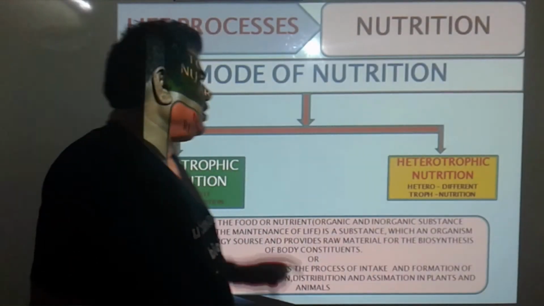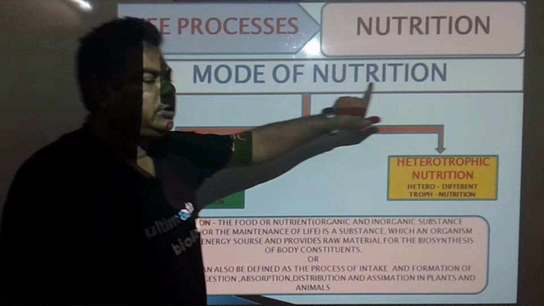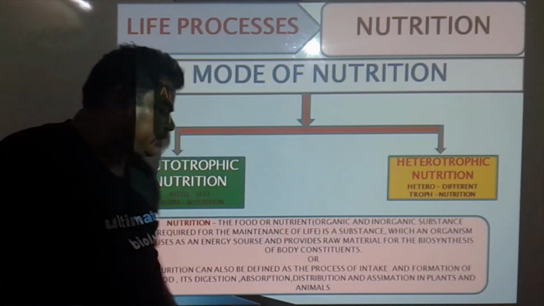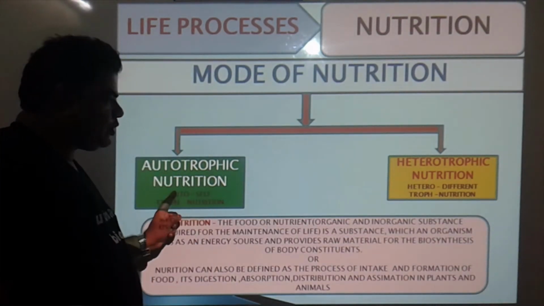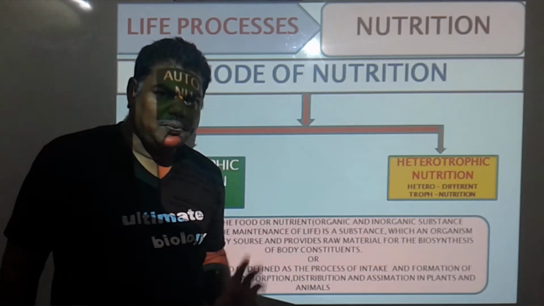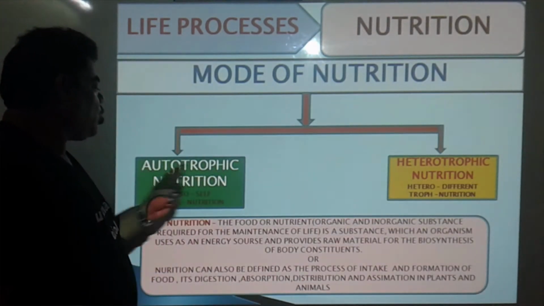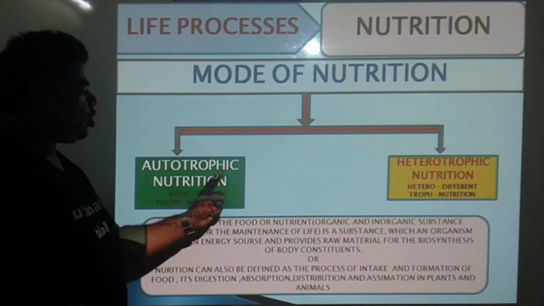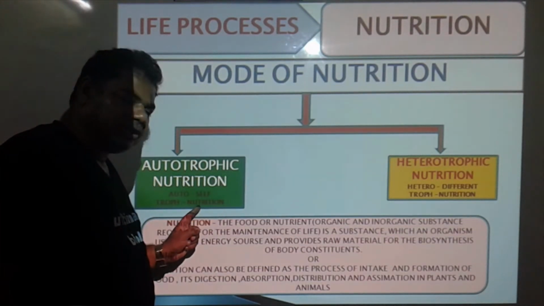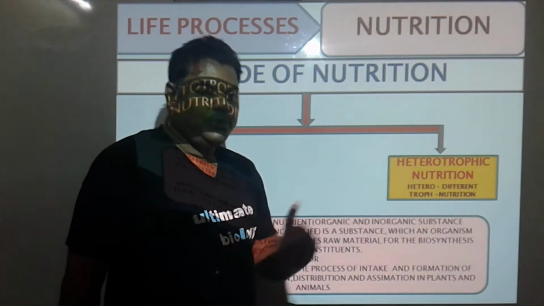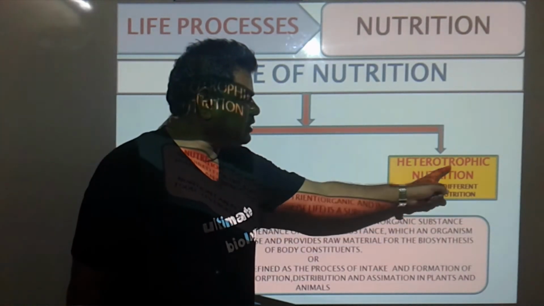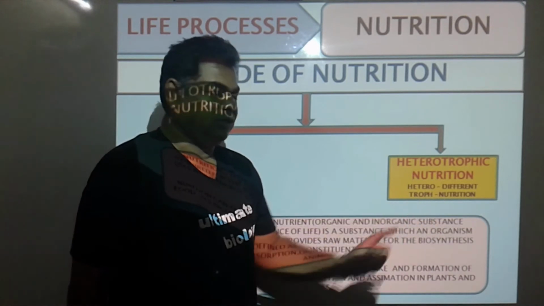Now mode of nutrition. There are two types of mode of nutrition: autotrophic mode of nutrition, and the second one is heterotrophic mode of nutrition. Here autotrophic, auto means self, and trophic means nutrition. And heterotrophic, hetero means different, and trophic means nutrition.